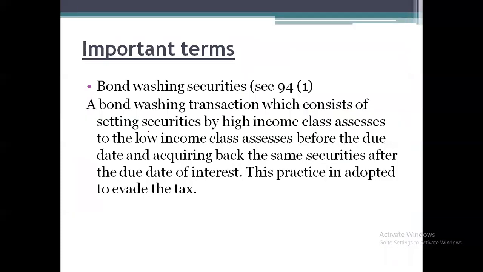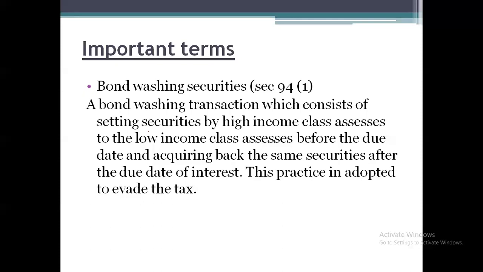Next, sometimes the assessee may try to find loopholes to escape from the taxes. That is, they follow certain rules or procedures where they can escape from paying the taxes. That is called avoidance of taxes. They are following certain procedures and finding certain loopholes where they can escape from paying the taxes. That is the meaning of avoidance of tax as per section 94.